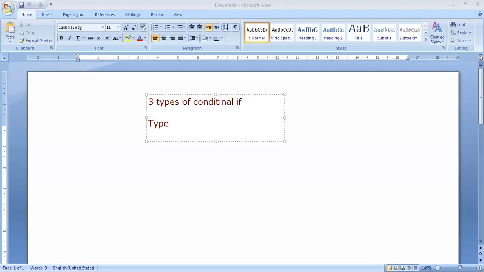Here is type one. I would make an example: if you study hard. That is how we all learned if by this example. If you study hard, this is the first part. If you study hard, you will succeed.